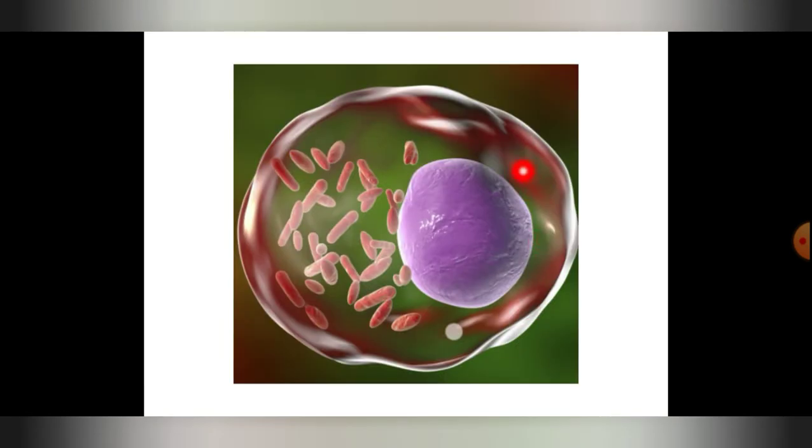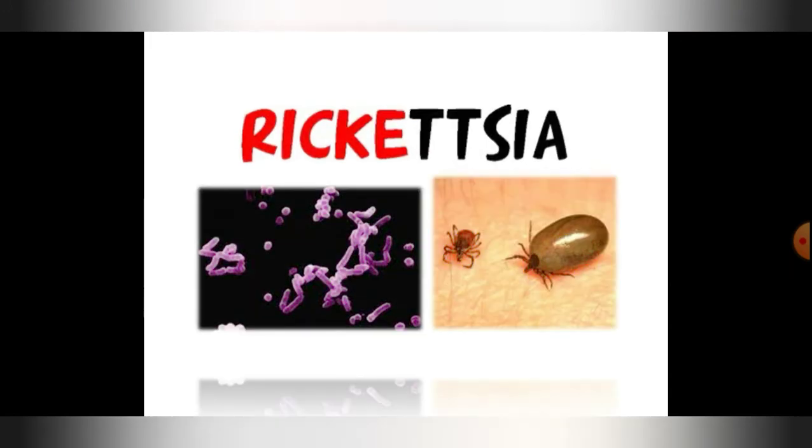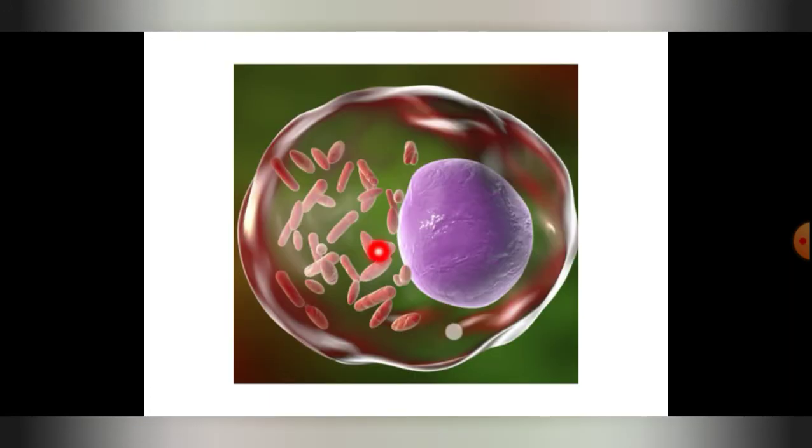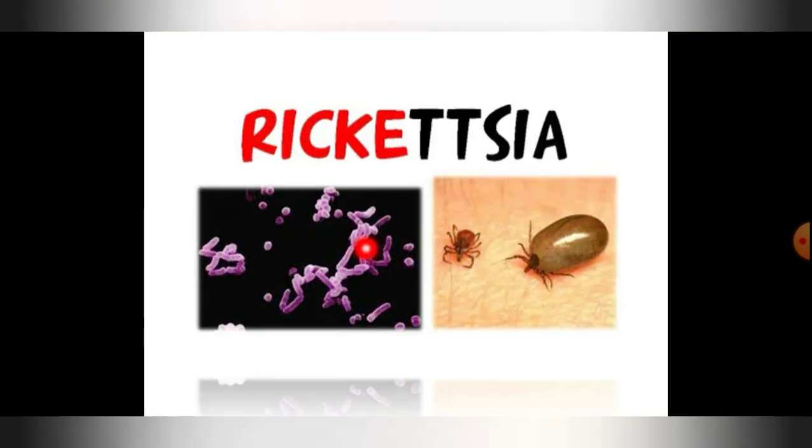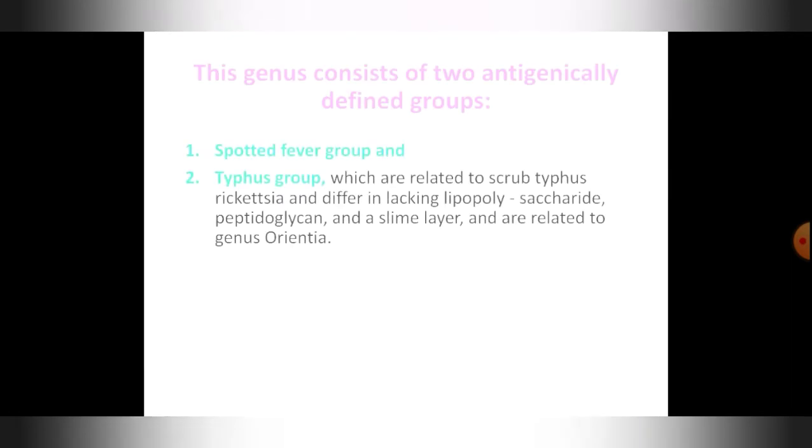This is the diagram of a eukaryotic cell. Okay, and you can see inside the cell you can see the bacteria. These are the rickettsia bacteria, gram negative bacteria. Okay, and this is the cell inside the microscope. Okay, bacterial cell, and these are the ticks which are the vectors for this particular disease.